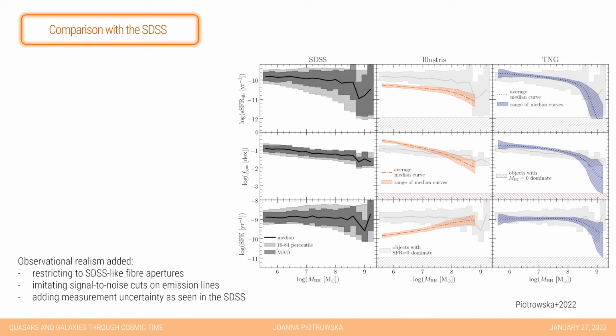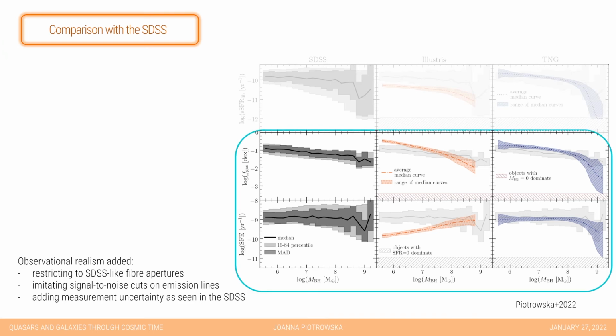The result of all of these operations is presented here on the slide, where we've got the exact same quantities: specific star formation rate, top panel, gas fraction, middle, star formation efficiency, bottom panel, all as a function of black hole mass for SDSS in the leftmost column and Illustris and TNG in the next two columns. This time I am also overplotting the simulated result on top of the SDSS to have a better visual comparison of the exact trends. I would like you to focus your attention on the bottom two panels showing gas fraction